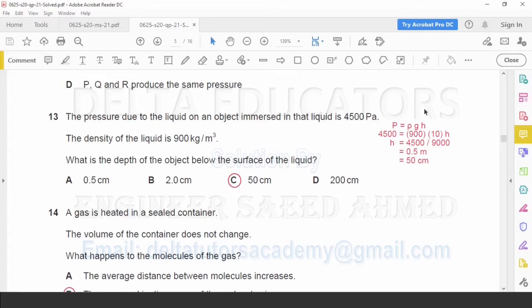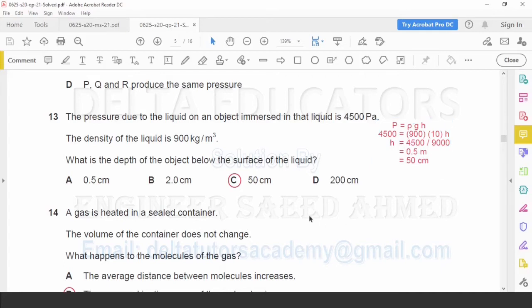Now here we have to find out the depth of the object below the surface, which means we have to find the value of h. Now P is given as 4500, density is given as 900, g, the gravitational field strength, is 10, it is a constant. Now we substitute all the numeric values. By solving this we will get the value of h, it is 0.5 meter.